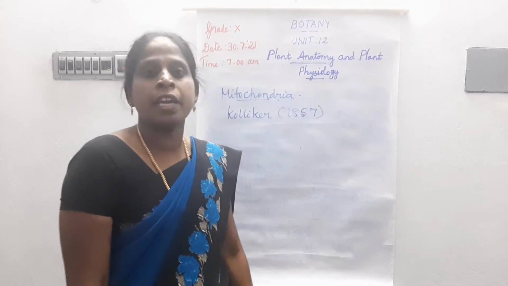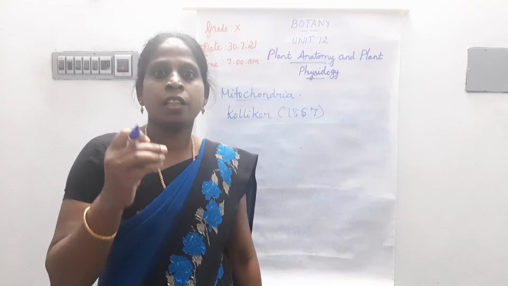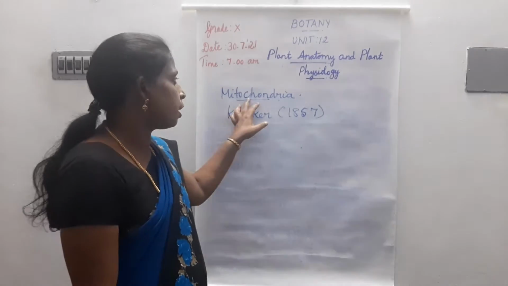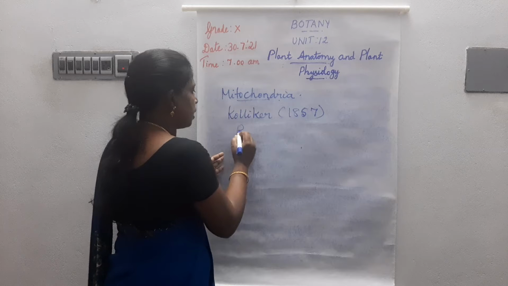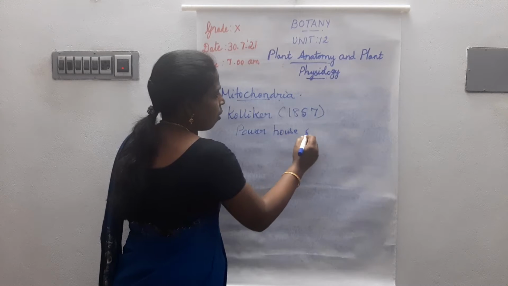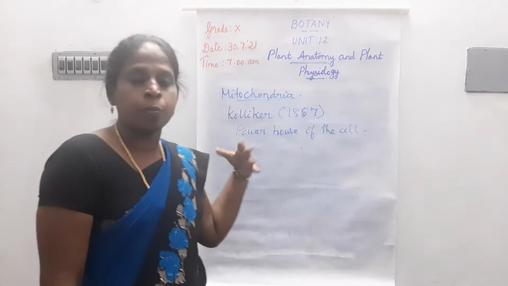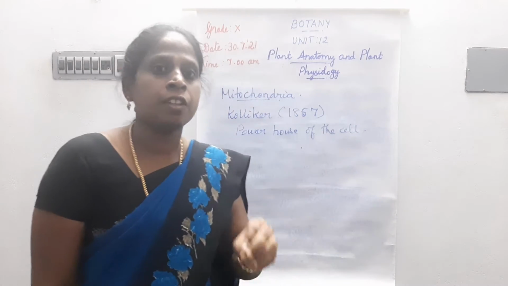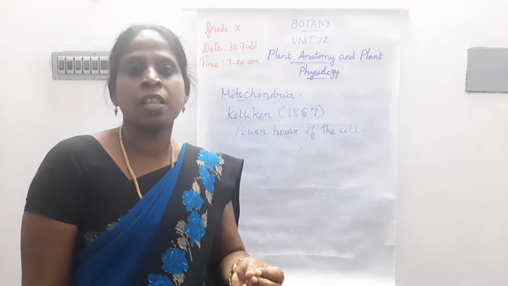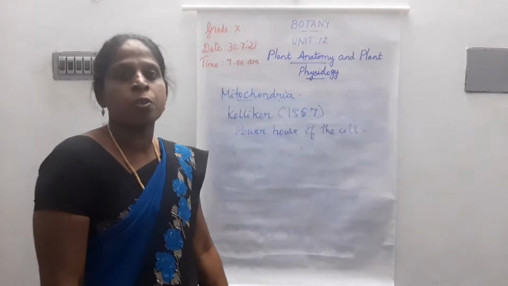In the eukaryotic cell, mitochondria are helpful for producing energy, that is ATP, adenosine triphosphate. So mitochondria are otherwise called the powerhouse of the cell. Mitochondria produce a large amount of energy in the form of ATP. It is also known as the energy currency of the cell. For this reason, mitochondria are called the powerhouse of the cell.